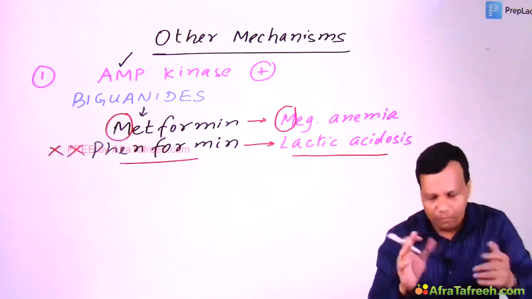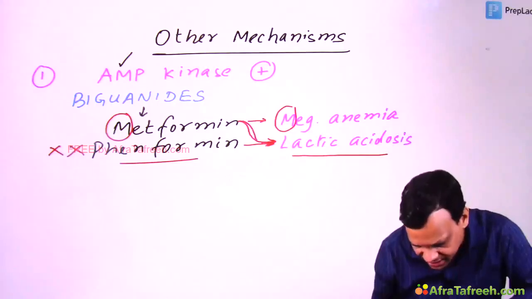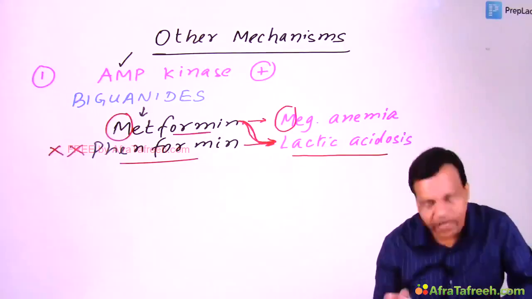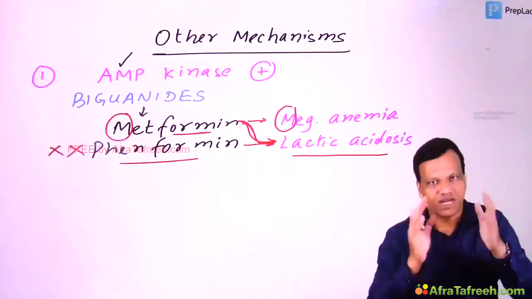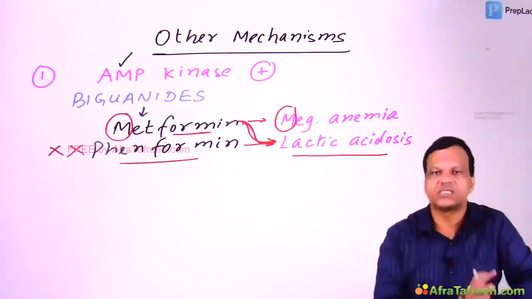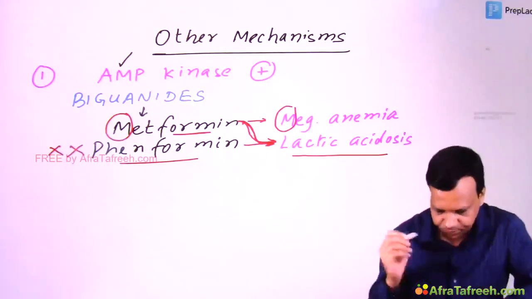Very common. But on the other hand, even metformin can cause lactic acidosis. Although the risk is lesser, it can cause lactic acidosis. So metformin should be avoided in those situations where risk of lactic acidosis is higher. That means metformin is avoided in liver disease, kidney disease, and conditions predisposing to hypoxia. Okay, so that is one thing.